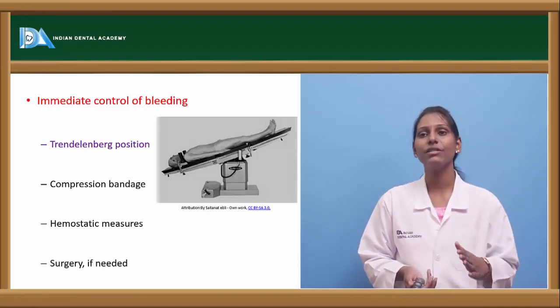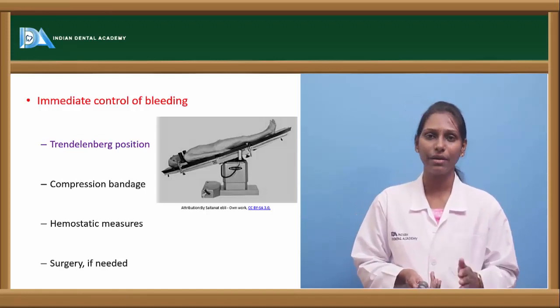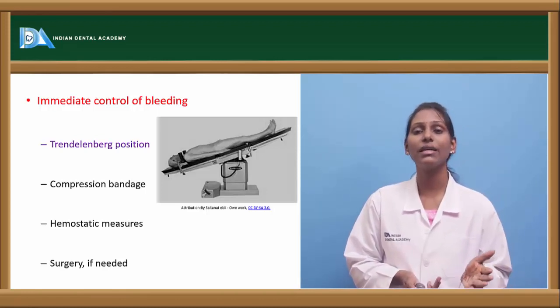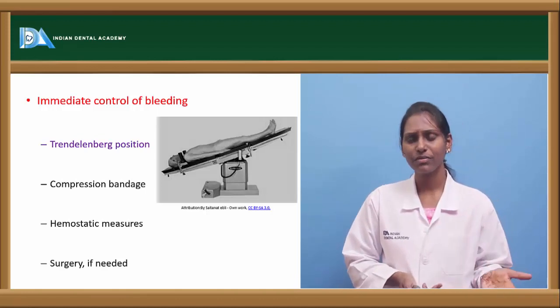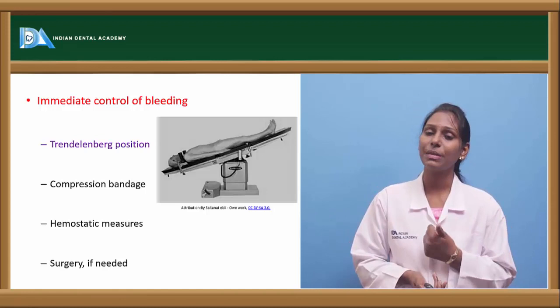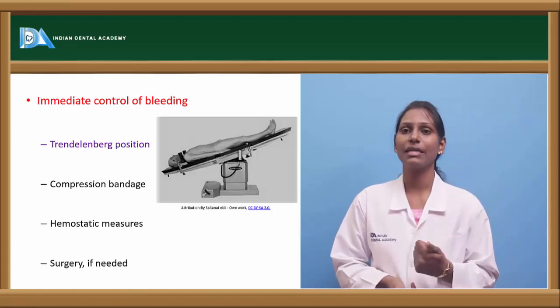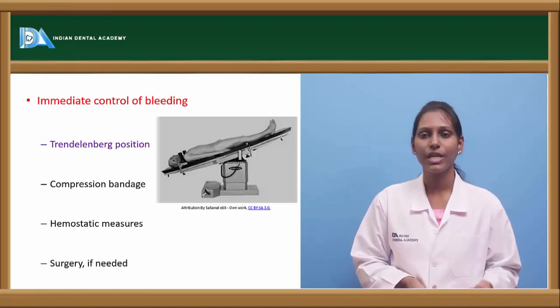And compression bandage, whenever there is more amount of blood loss from any extremity or any superficial surfaces, compression with a bandage will be helpful in preventing excessive blood loss. Other hemostatic measures, either the local hemostatic or systemic hemostatic measures. Local hemostatics like styptics like Oxycell, Surgicel, local suturing. If there is bleeding from bone, wax, etc. can be used.